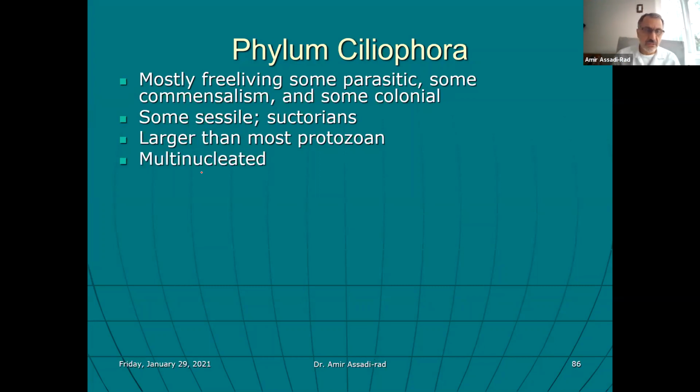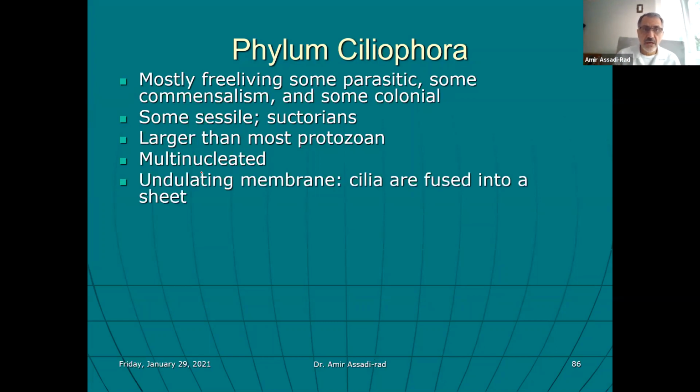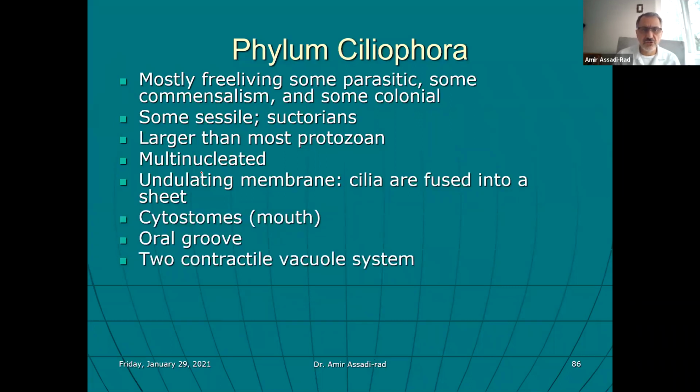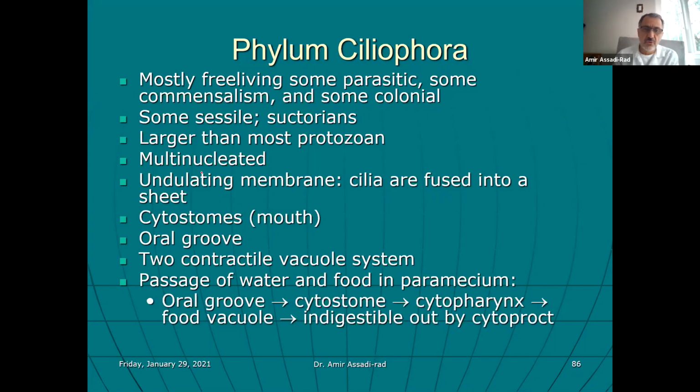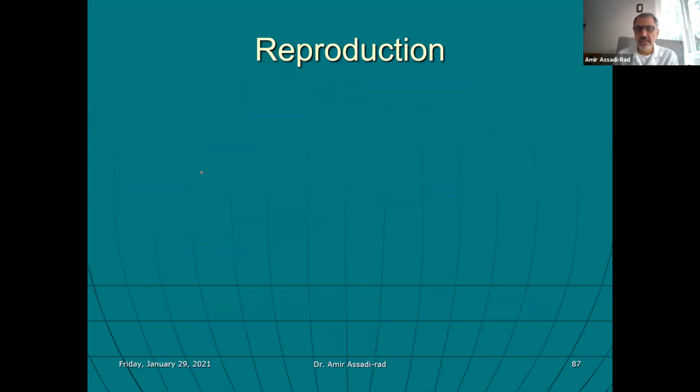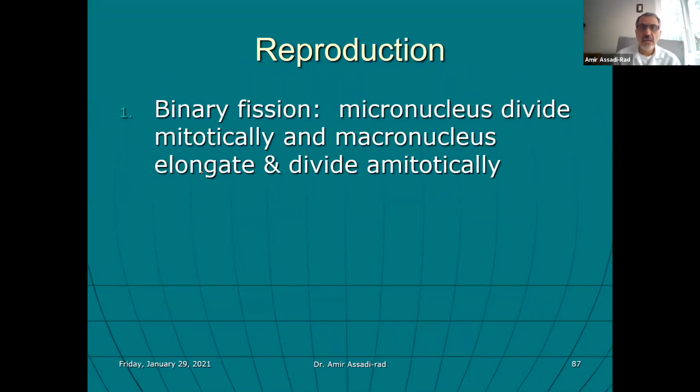Multinucleated, they have 2 nuclei, macronucleus and micronucleus. Under the undulating membrane, cilia are fused into a sheath, cytostome, the mouth, oral groove, two contractile vacuole system. Already talked about that. Passage of water and food in Paramecium is oral groove to cytostome to cytopharynx to food vacuoles, indigestible out through the cytoproct. They multiply by binary fission.